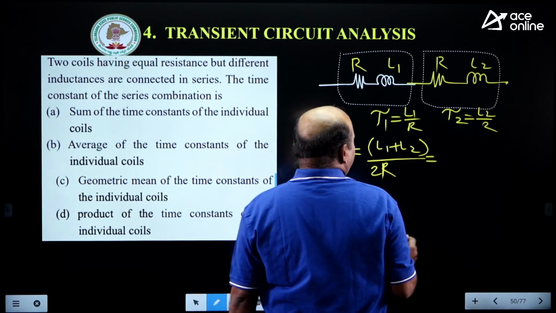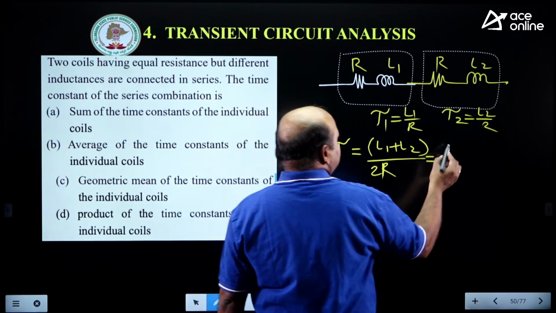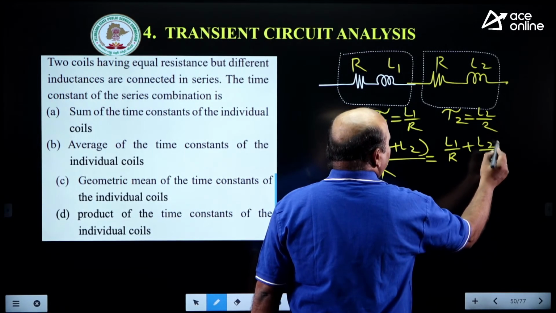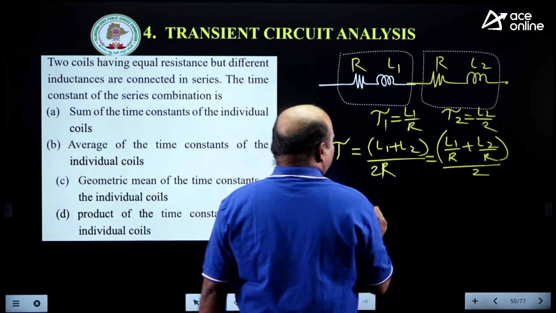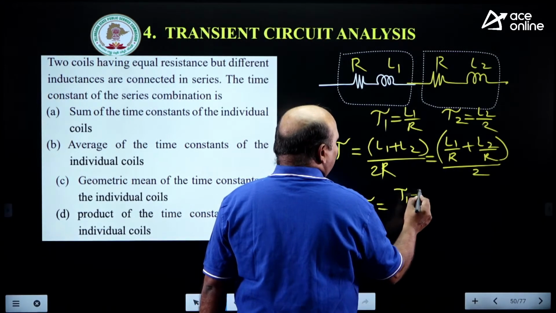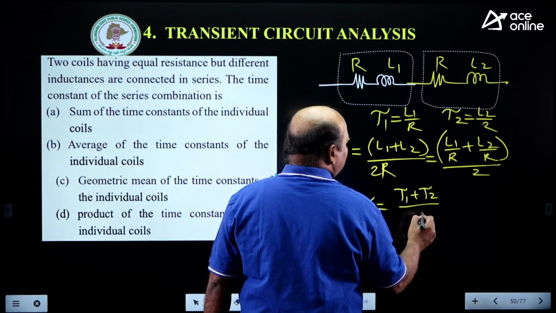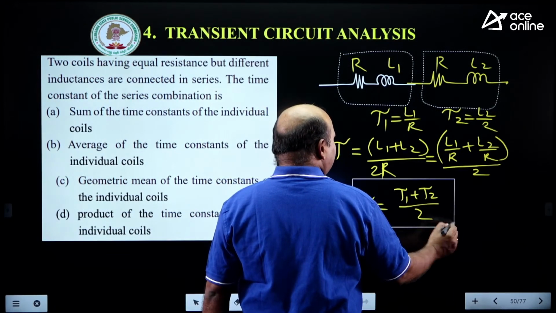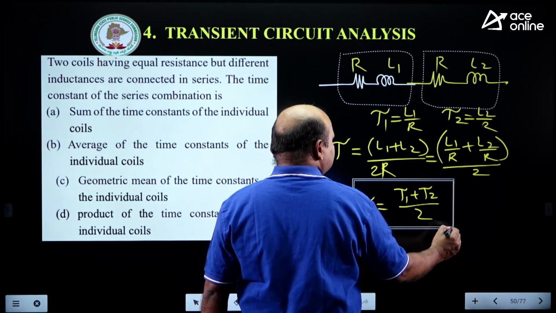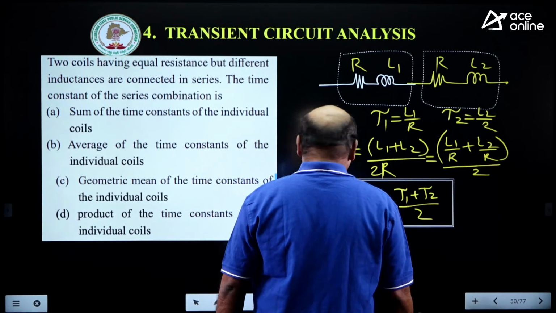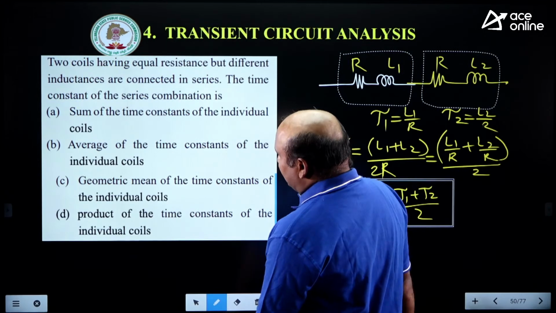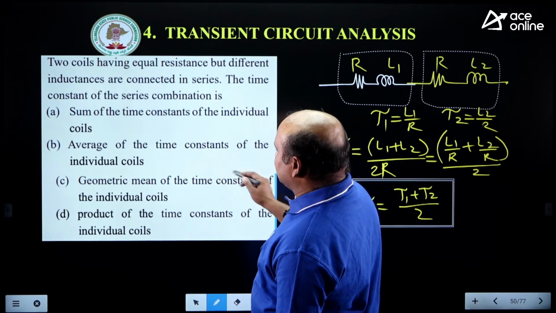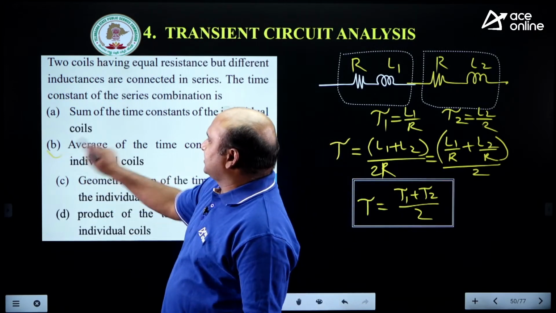Under that I can write L1 by R plus L2 by R, by 2, nothing but tau is tau 1 plus tau 2 by 2, the average. Are you getting this? The average of the individual time constants, this was a previous examination question. The average of the time constants of the individual coils. This one is the correct one.